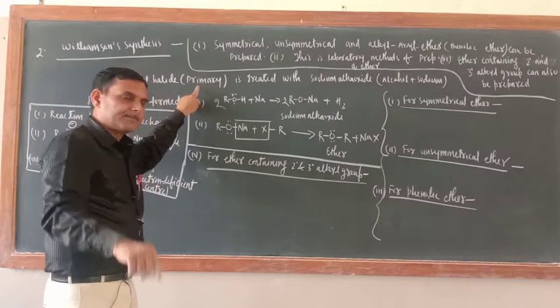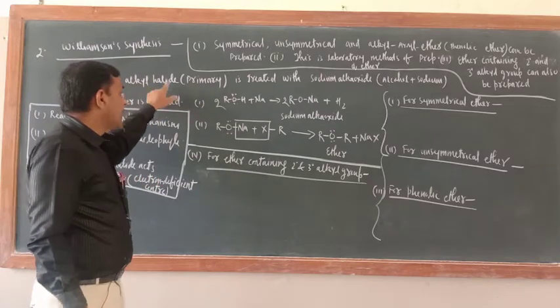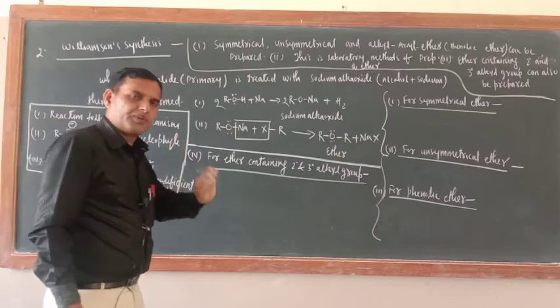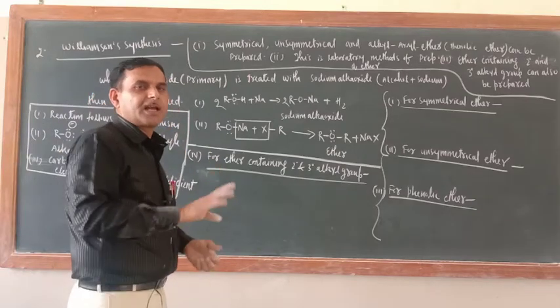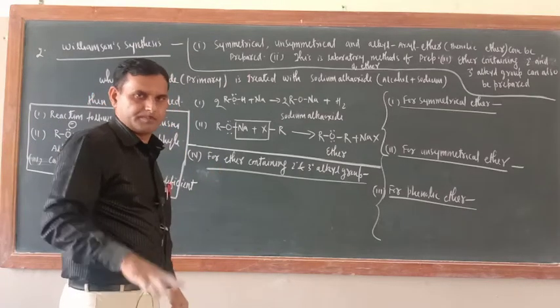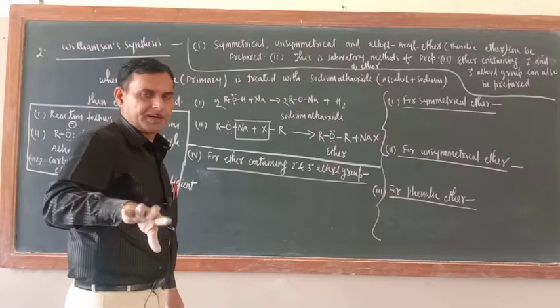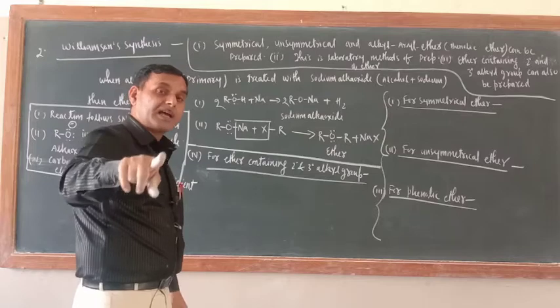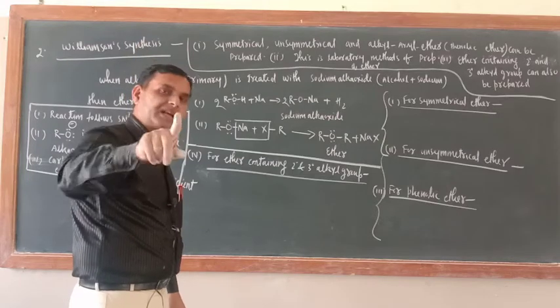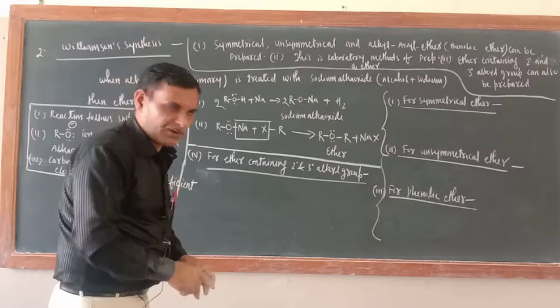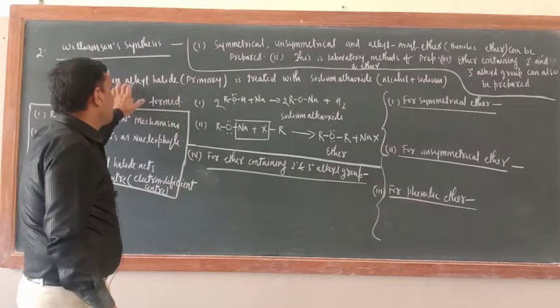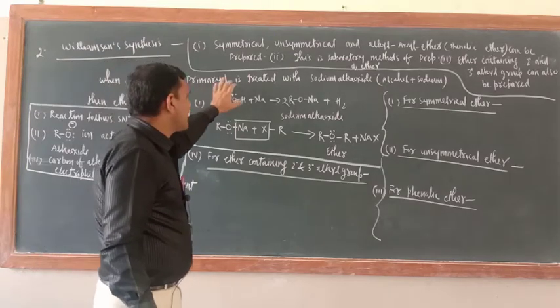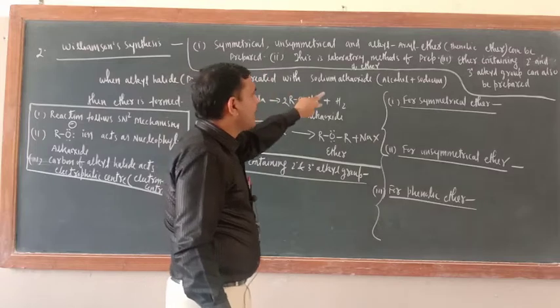So remember here alkyl halide, it doesn't mean that if you take 2 degree and 3 degree alkyl halide, ether will not be prepared. It can be prepared, there is no doubt, but yield will be less. So primary alkyl halide you should take for the better yield of ether. That is why I wrote here, when primary alkyl halide is treated with sodium alkoxide.